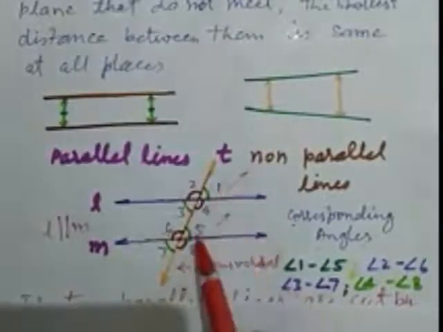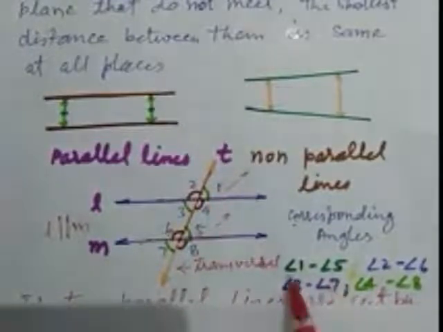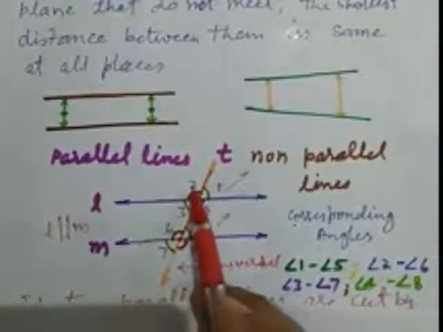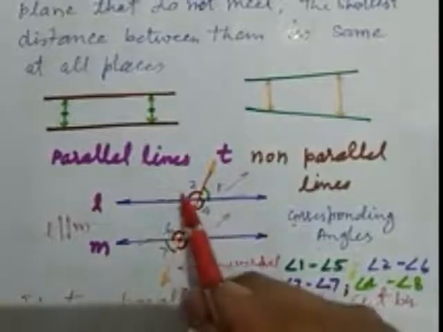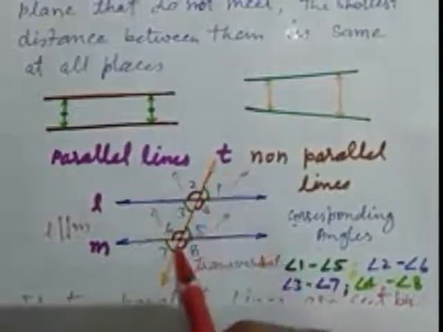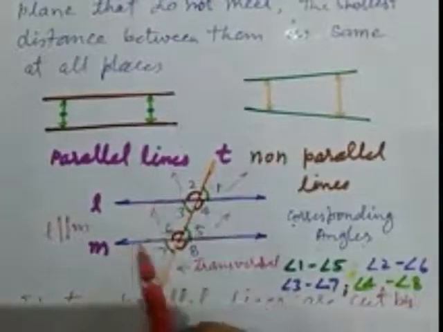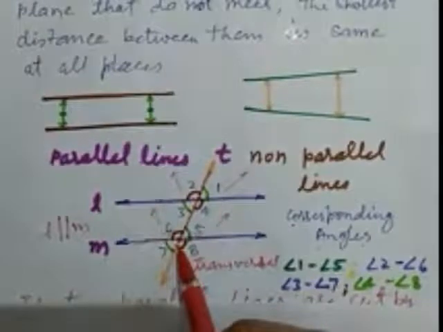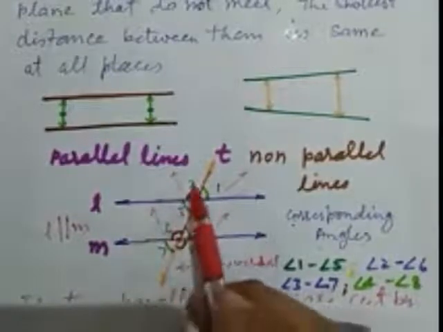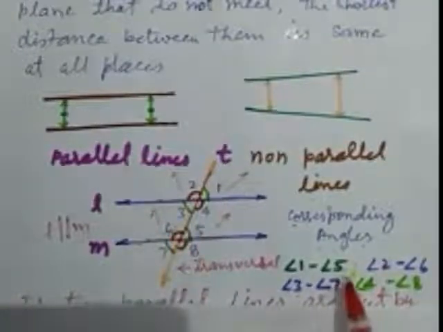So 1 and 5 are corresponding angles. This is the first pair. Angle 2 and angle 6 are also in the same direction. They have a common line, the transversal, and they also make this flag. So angle 2 and angle 6 make one more pair of corresponding angles.